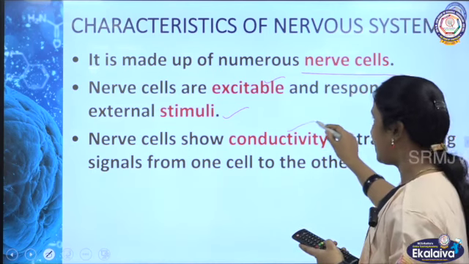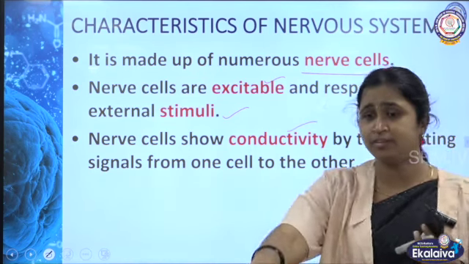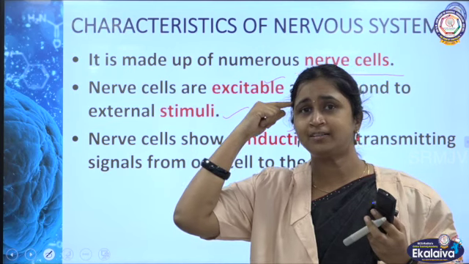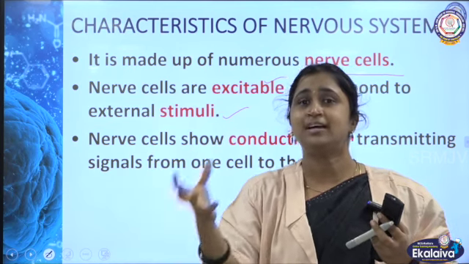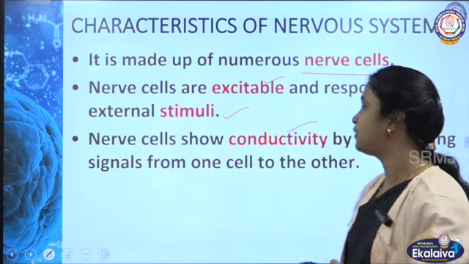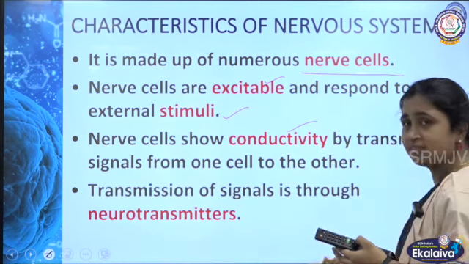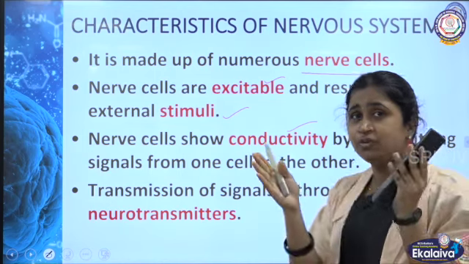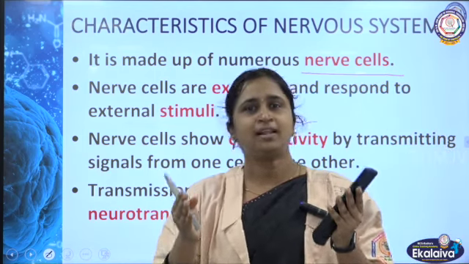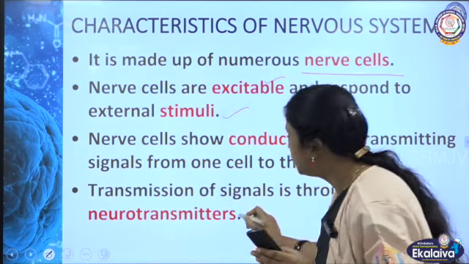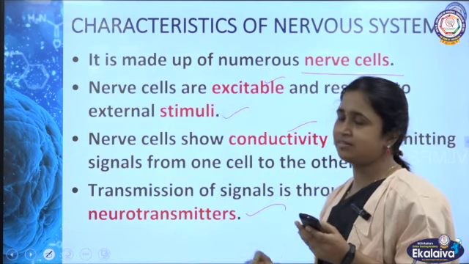Then conductivity: you touch only with the finger, but immediately you get the reaction and withdraw your finger. So we are going to check the conductivity of the impulse. Then transmission of the signals. Actually, the neuron requires a chemical substance, which we call a neurotransmitter.